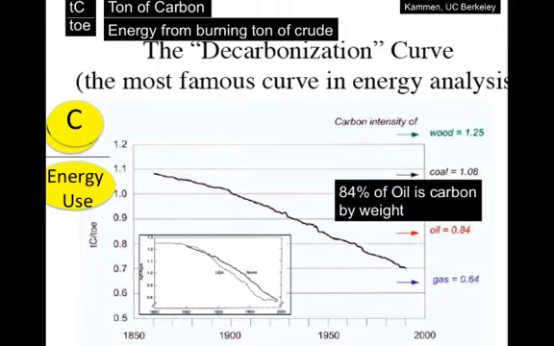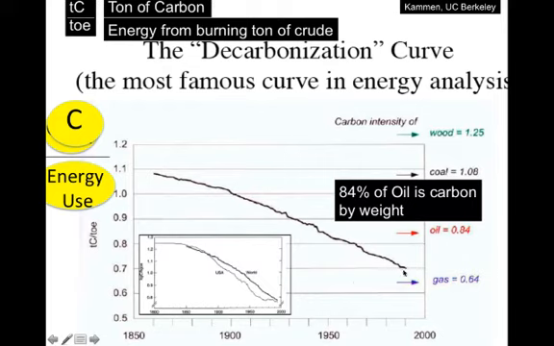Oil is 84% carbon by weight. And so it makes sense that if you burn 1 ton of crude oil, you're going to get 0.84 tons of carbon emitted in the air in the form of carbon dioxide.